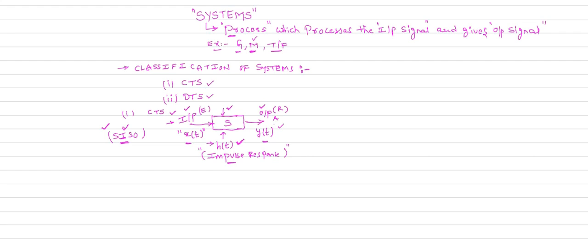In the signals and systems subject, we do not concentrate on the structure of the system. Whatever the structure is for a system, it is only represented by the rectangular box. We do not concentrate on how the system is going to process the input signal. We only concentrate on the relationship between the output signal and input signal, which depends on the impulse response of the system.